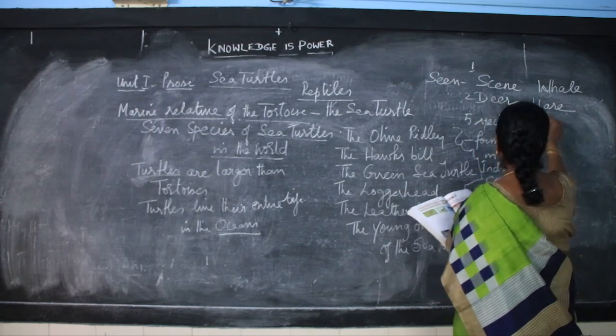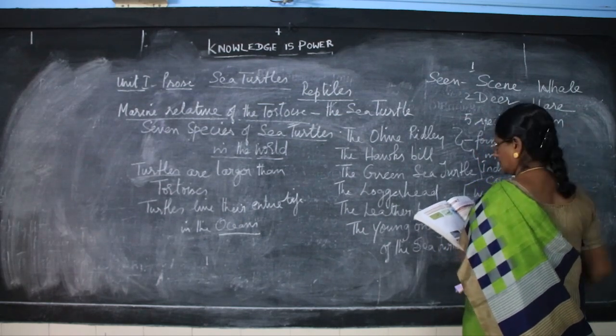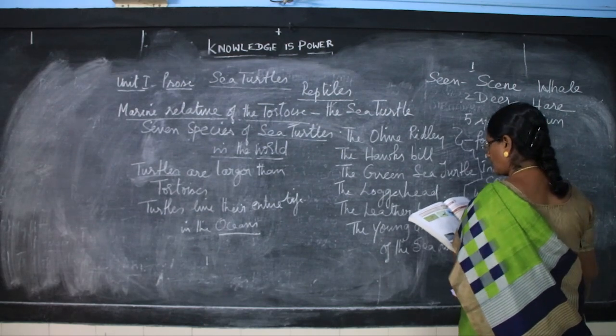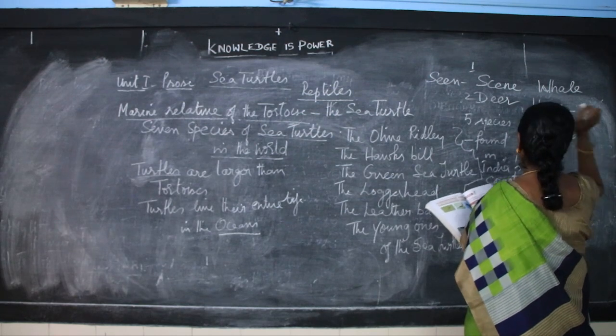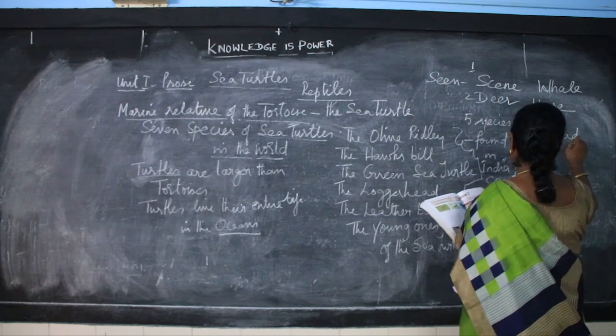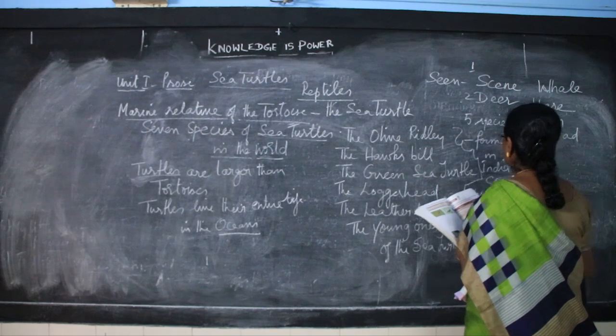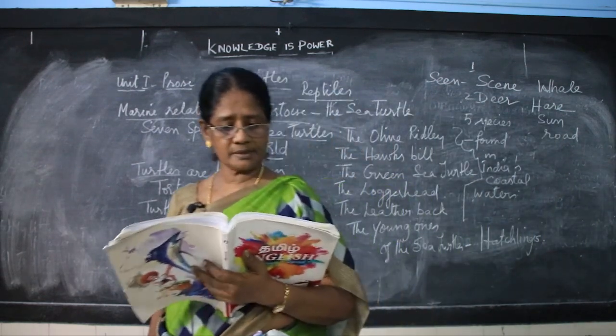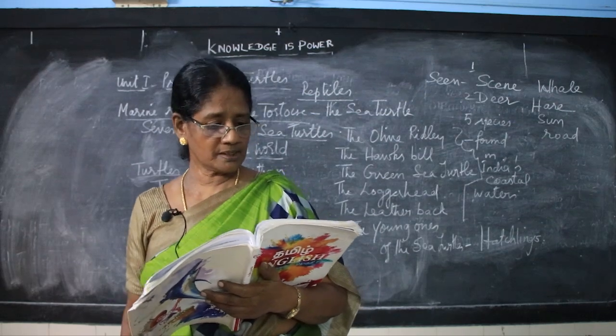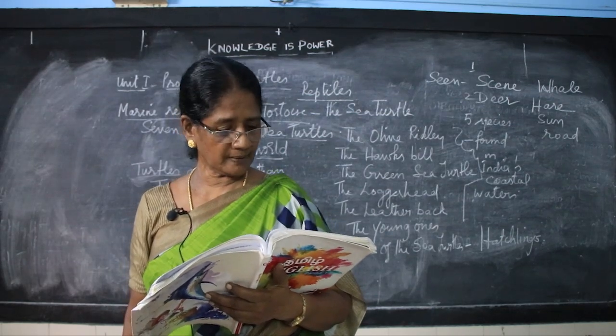Shines brightly. Sun. Rhymes with load. You can write road also. Rhyming words seen and road. You can understand the puzzle very clearly, children. Crossword puzzle. Write this according to the words given, the blocks given there.